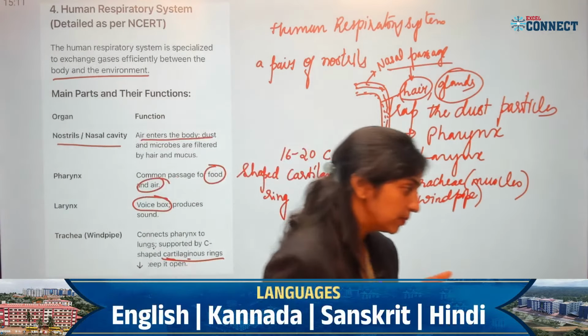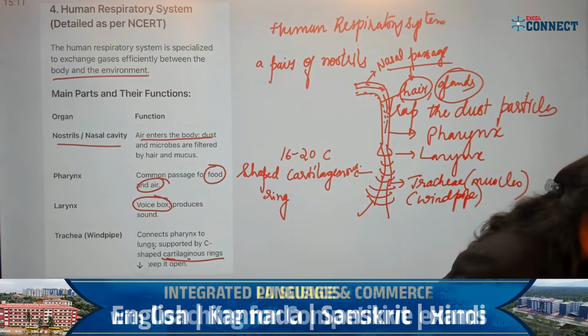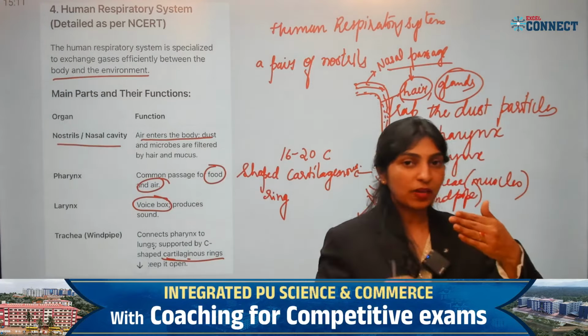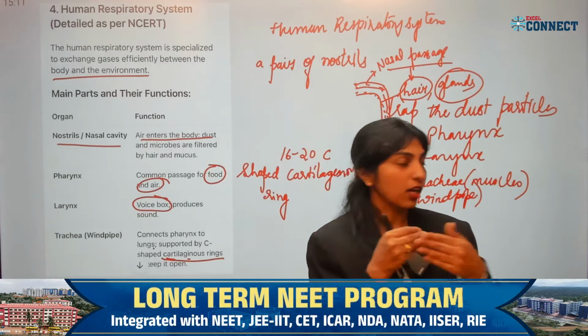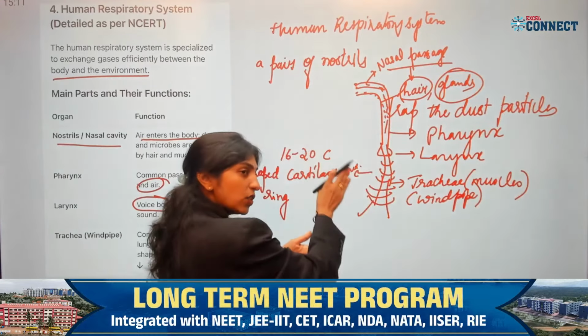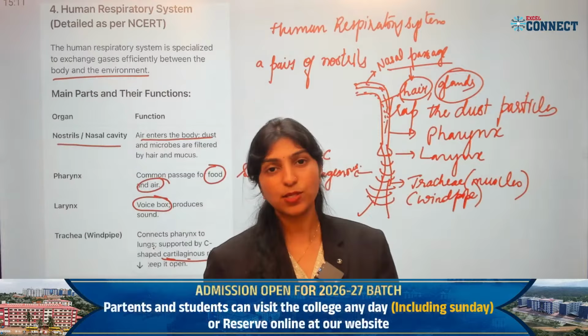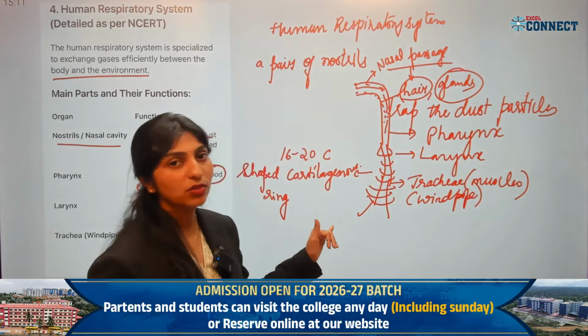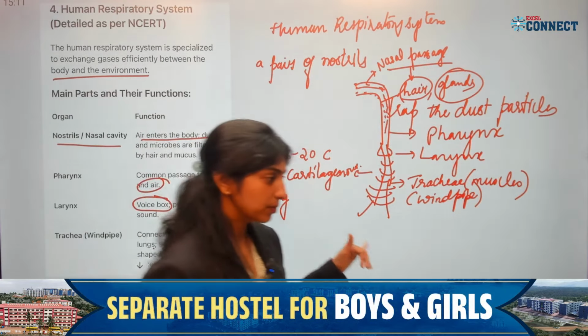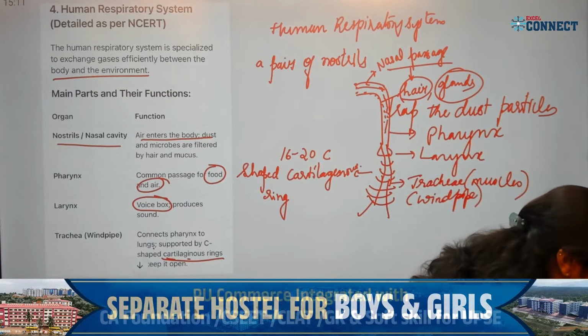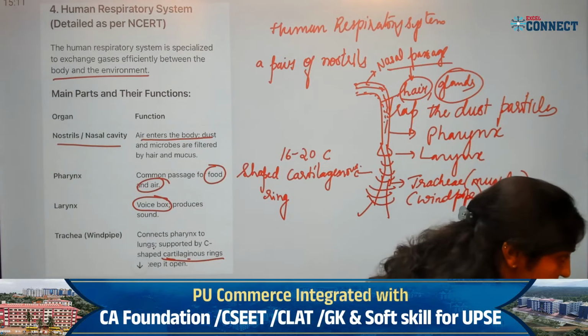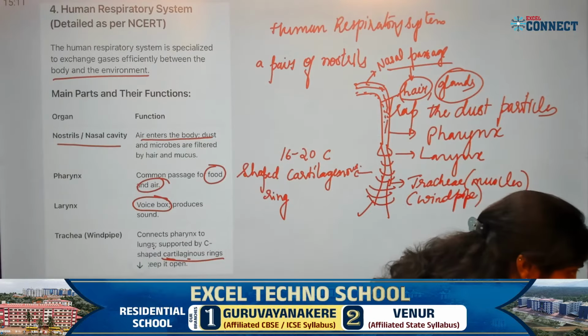Is it clear? Also the esophagus. Esophagus is the food pipe, which is generally present at the back of the trachea. If this is the trachea, at the back of the trachea you have the esophagus. Since we are speaking only about the respiratory system, we'll speak only about the trachea here. Is that fine? Yes, rings of cartilage. Very good. The answer is correct.